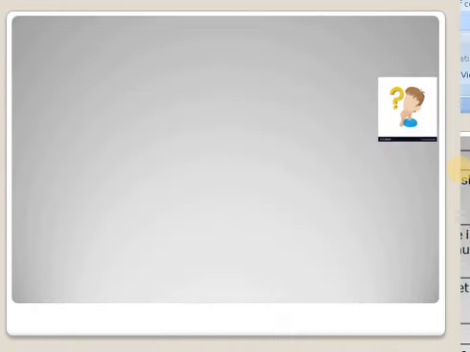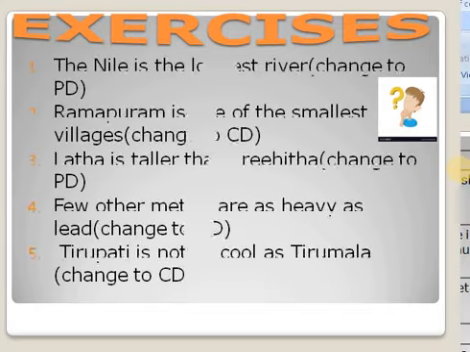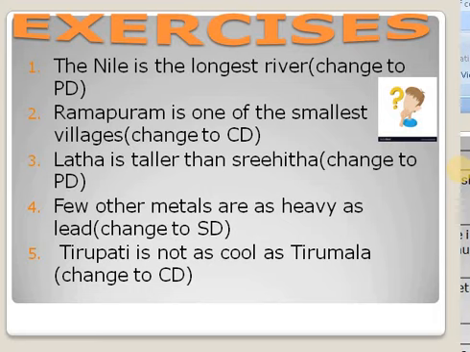So with this we have finished three methods to change the degrees of comparison without changing the meaning. I hope you understand very well. I have given you some exercises also. I have given you 5 sentences. You change them into the other degrees. I have given brackets, so note them down and try to change the